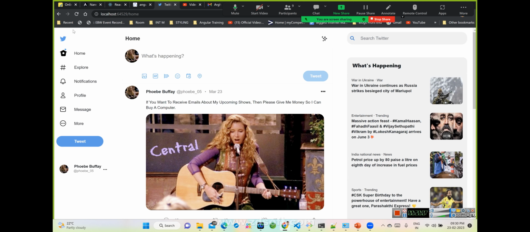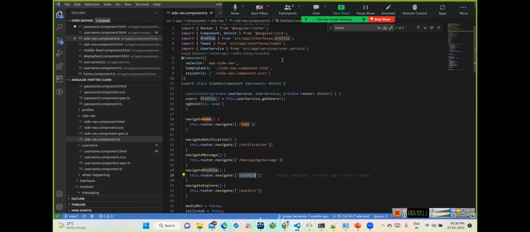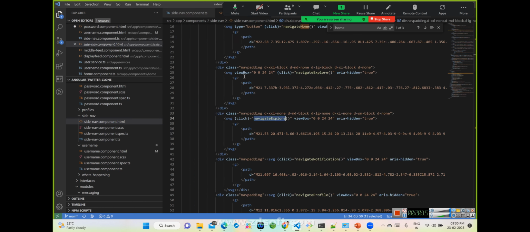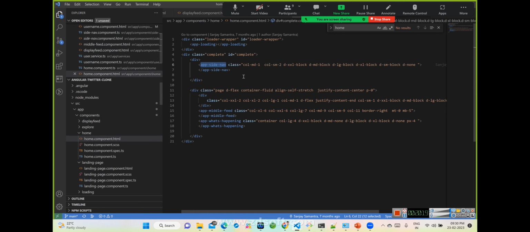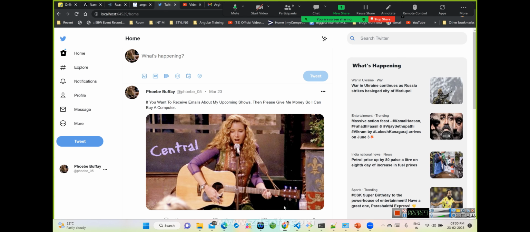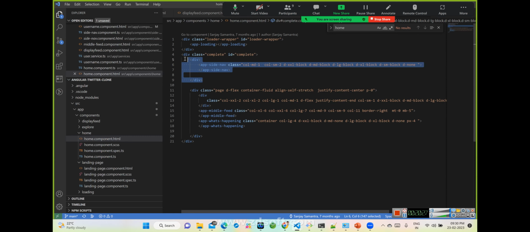Okay, so let's come to the part once again. We have understood the sidebar of it. If I go to the side nav, yes, I am here, so I am in the home component once again. As I am telling, I am still in home, and I have just explained the sidebar component.